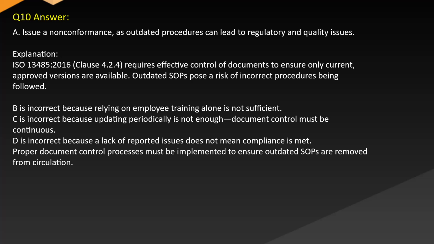B is incorrect because relying on employee training alone is not sufficient. C is incorrect because updating periodically is not enough. Document control must be continuous. D is incorrect because lack of reported issues does not mean compliance is met. Proper document control processes must be implemented to ensure outdated SOPs are removed from circulation.